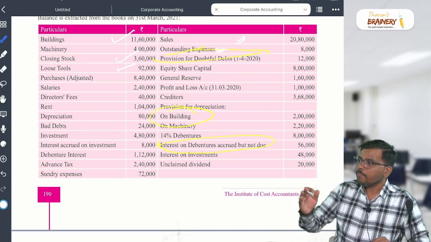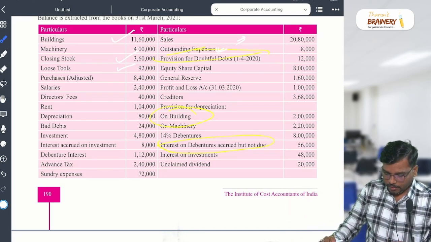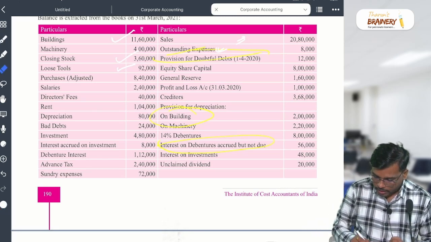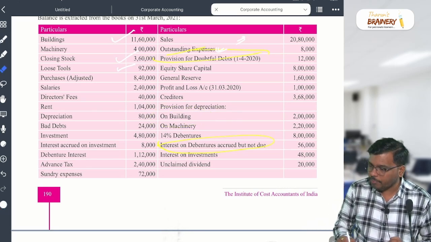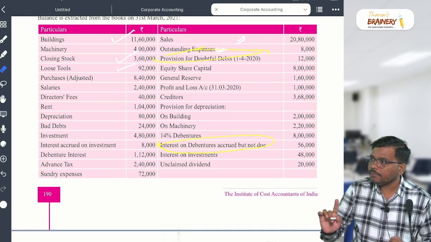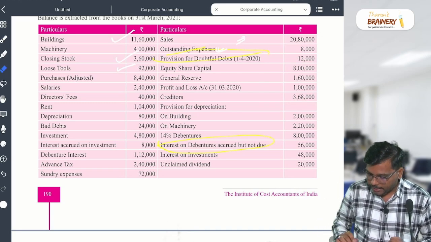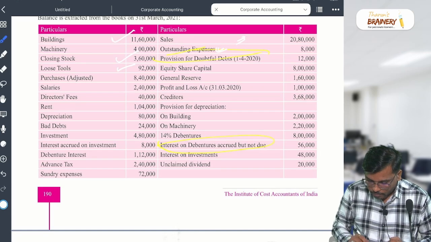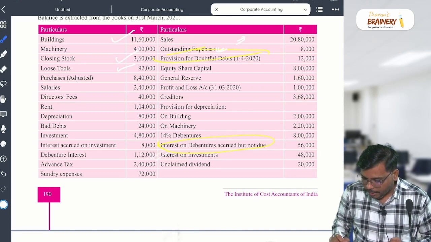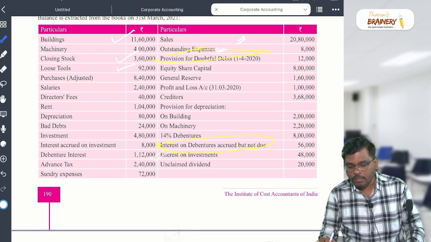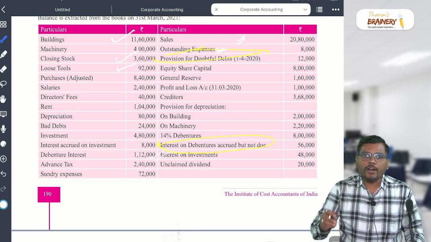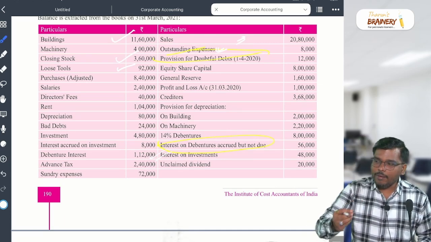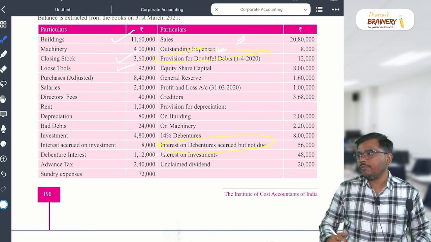Sir, one thing I haven't understood, sir. So I hope before starting this building, you understand now depreciation and provision for depreciation. Clear? This provision part is clear now? Yes or no? Come to the next one. Sir, what about the interest on debenture accrued but not due? Sir, what is that for us? Is it an asset, liability, income or expense, my dear student? Please tell me.